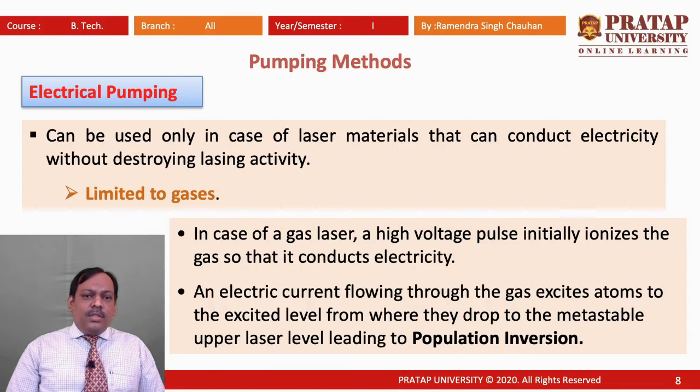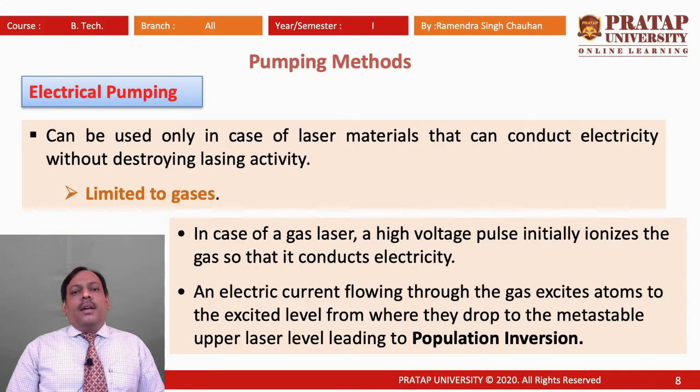Because of this collision, they get energy from the electrons, and they shift to the excited energy state. After completing their lifetime in the excited energy state, they shift to almost equivalent energy metastable states.